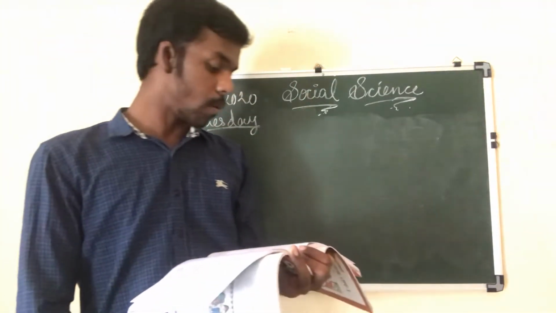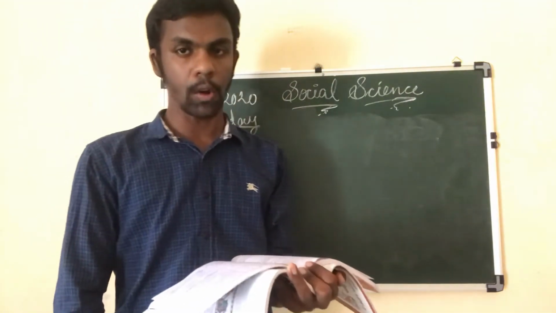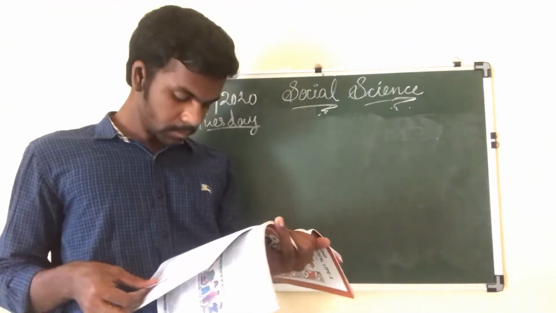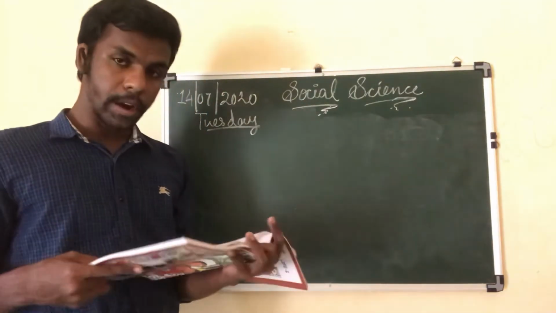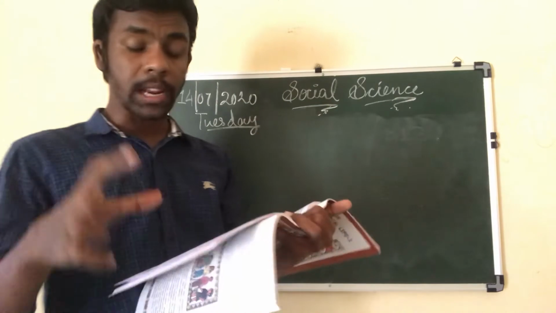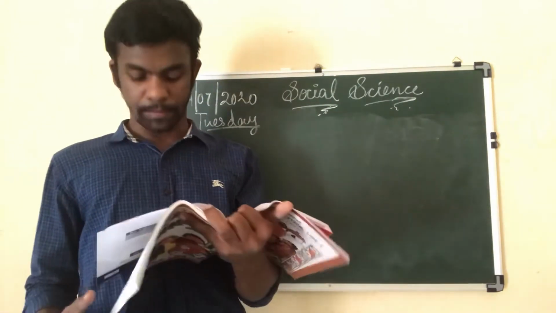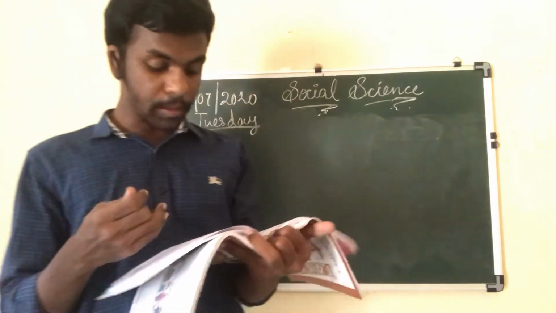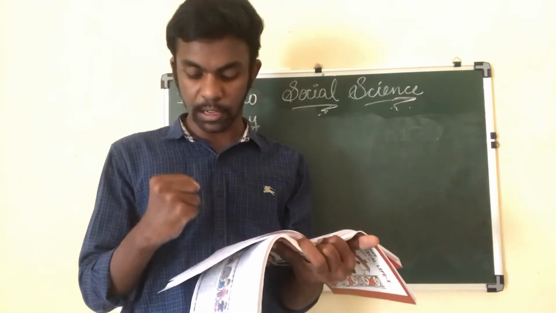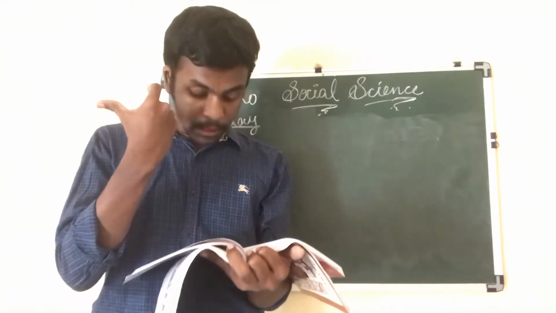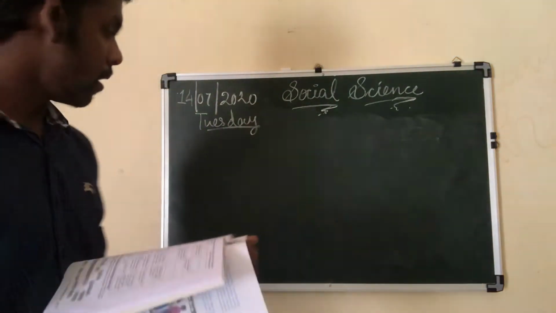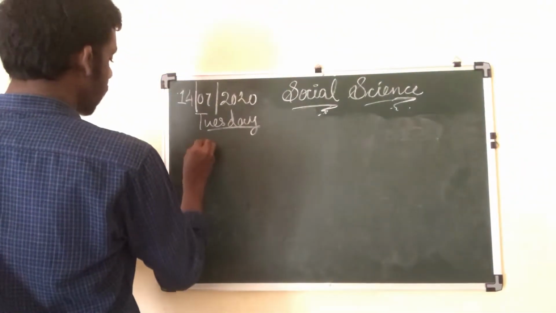Now we'll be discussing question numbers 1, 2, 3 and 4. What is the first question in the textbook? It says: Draw up a list of different festivals celebrated in your locality, meaning what different festivals your region celebrates. Which of these celebrations are shared by members of different regional as well as religious communities? So which are the celebrations celebrated by different regions? That is the first answer we can discuss.